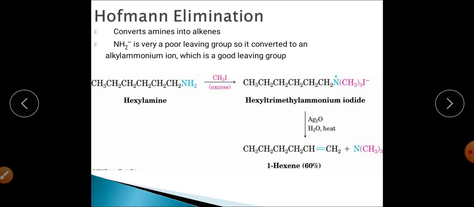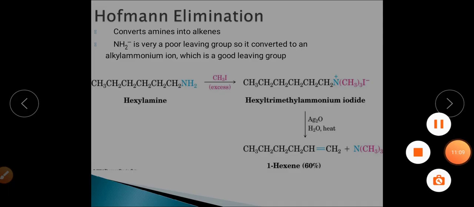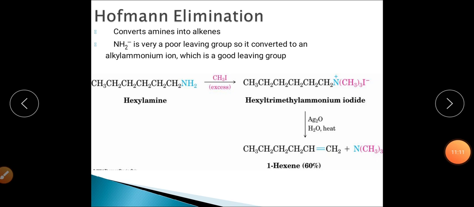Now the next reaction is the Hofmann elimination reaction, and this reaction takes place in the case of quaternary ammonium salts. You know that when amines undergo exhaustive methylation, exhaustive alkylation, for example in this case we are using methyl iodide in excess.